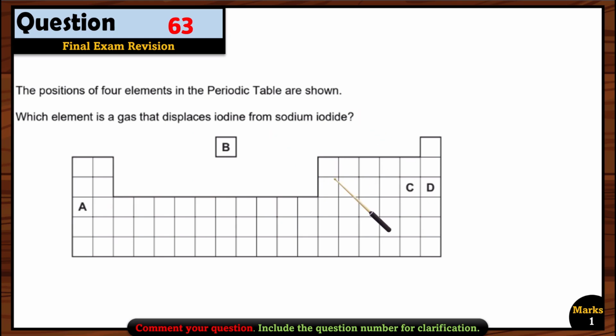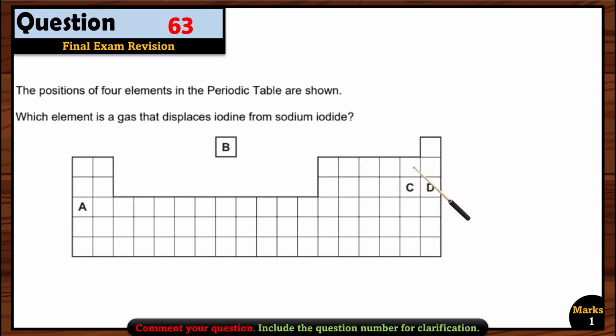So this is actually sodium iodide. And if you see carefully, sodium metal cannot be replaced by hydrogen because B is actually hydrogen. Hydrogen is less reactive compared to sodium. But if you look at the C option here, it is actually chlorine. And we know that group 7 are called halogens. The reactivity of the halogens decreases down the group. So that's why option C is the right option here.